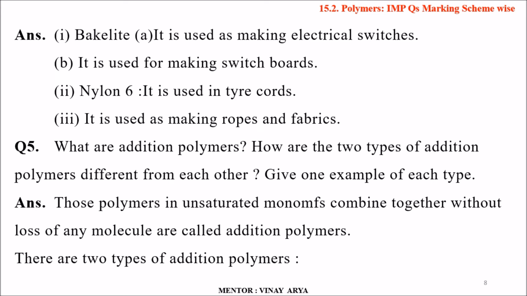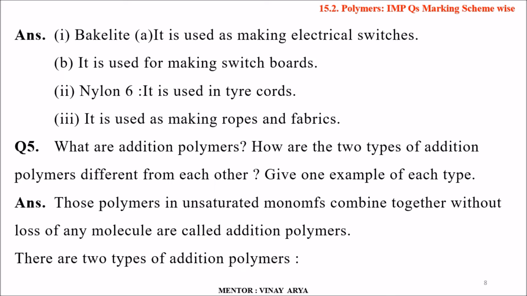Question number 5, what are addition polymers? How are the two types of addition polymers different from each other? Give one example of each type. Those polymers in which unsaturated monomers combine together without loss of any molecules are called addition polymers.